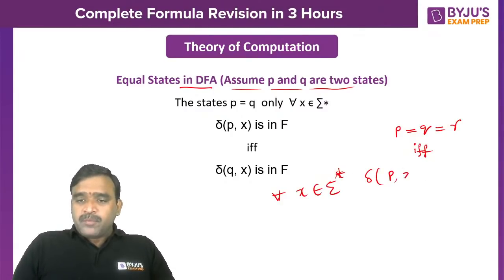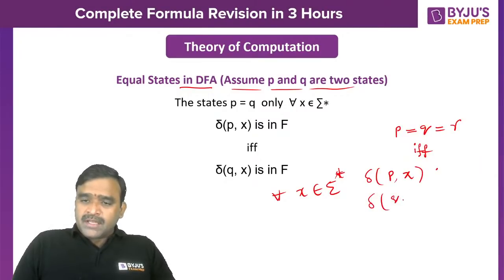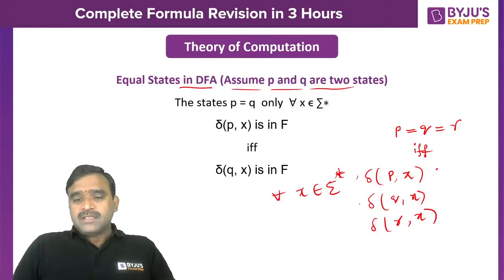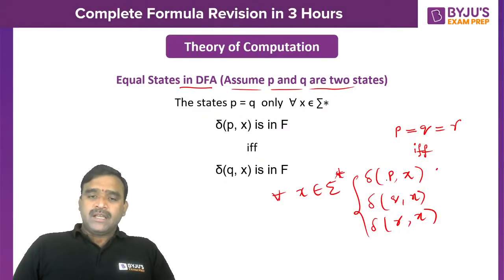Transition of P comma x is in one state, which means transition of Q comma x must also be in the same kind of state, either final or non-final. And transition of R comma x must also be in the same kind of state. If all these are in the same kind of state, then we can say that they are equivalent.